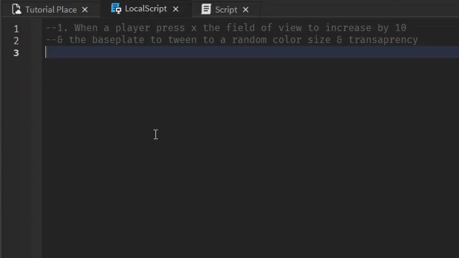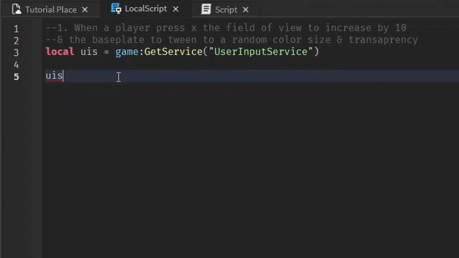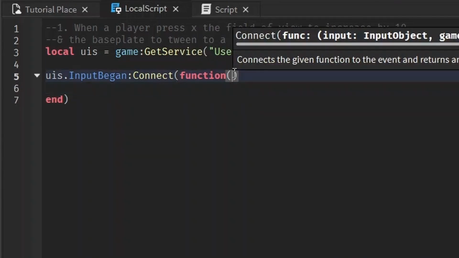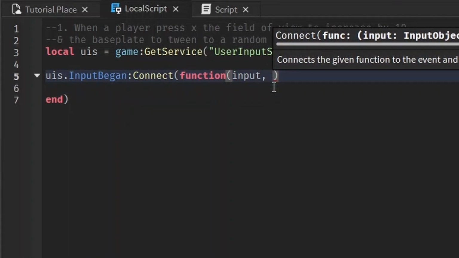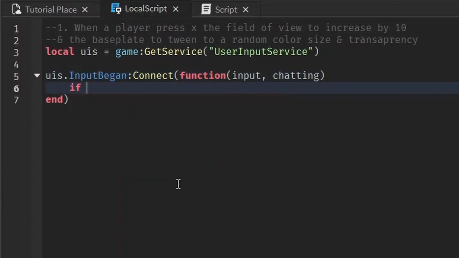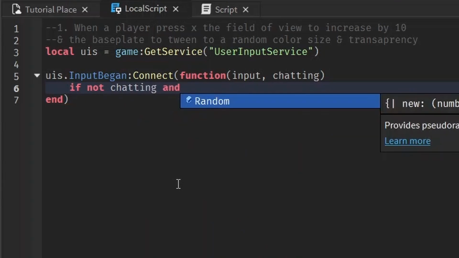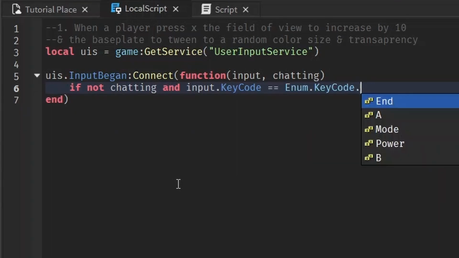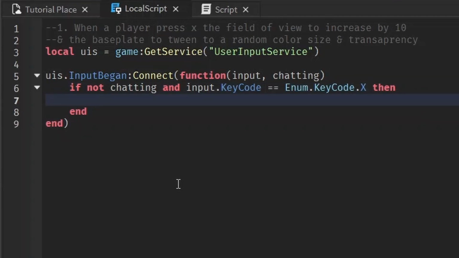So we want to check when the player presses X first. So we have to get the input service, game get service, UserInputService, UIS.InputBegan, connect function, and this is for the inputs, and this is for the check if they're chatting or on the menu or whatever. So if they're not chatting, and inputs.KeyCode is equal to, what key do we say? X. Enum.KeyCode.X. Then I want to increase the field of view by 10.